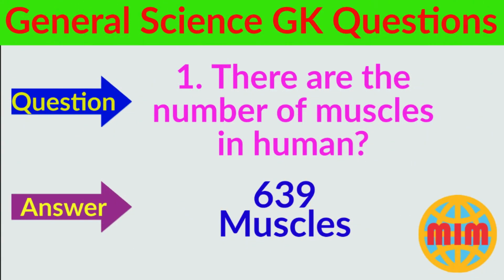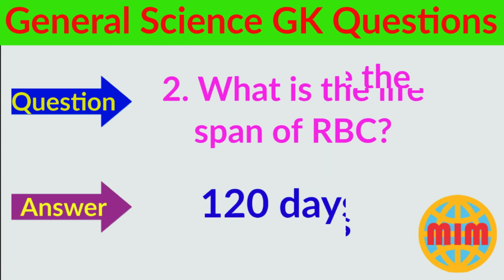Question number 1. What is the number of muscles in the human body? The answer is 639 muscles. Question number 2. What is the lifespan of RBC? The answer is the lifespan of red blood cells is 120 days.